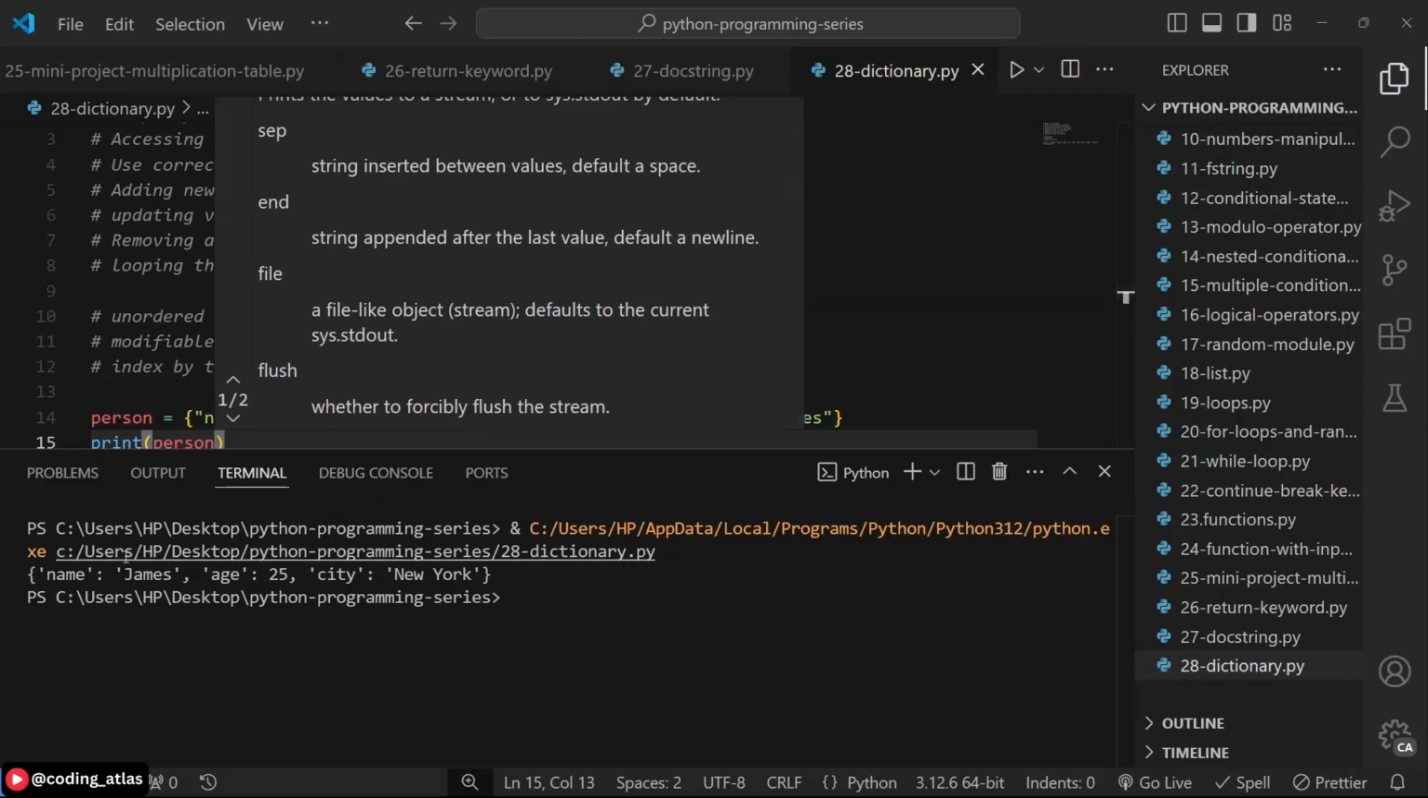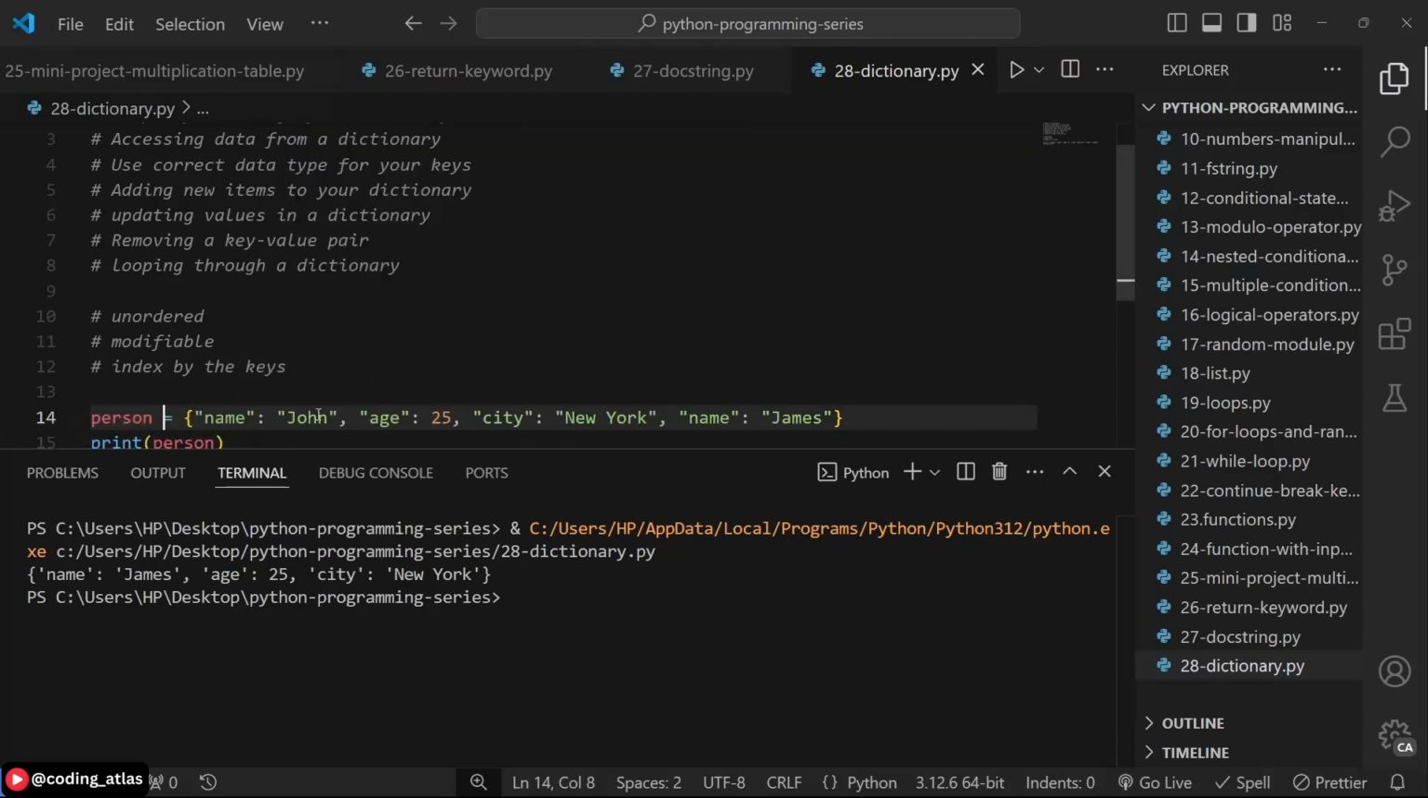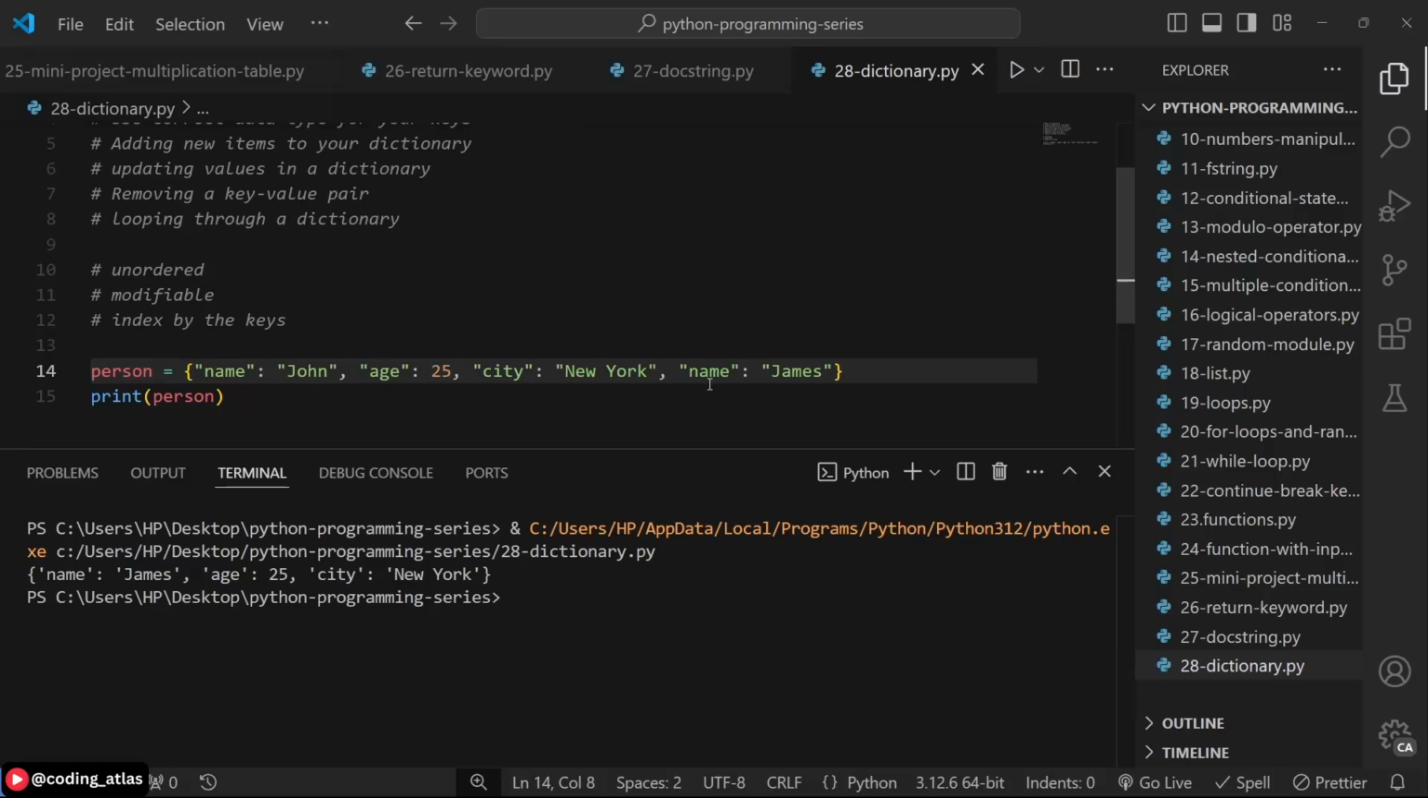So you can see now that the name James has overwritten John, which is indirectly telling us that you can have a single unique name in a dictionary. You cannot have multiple keys with the same name inside of the same dictionary. The last occurring one is going to override the previous one. Same for other keys. If you have another H, that is going to override the first one. But a key in a dictionary must be unique. If you have multiple keys, the last one is going to override the previous ones.